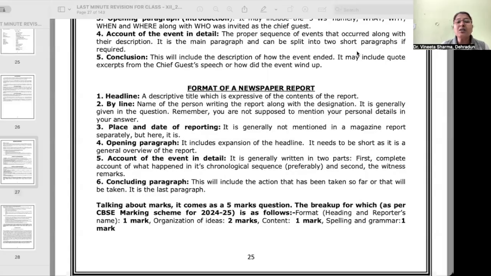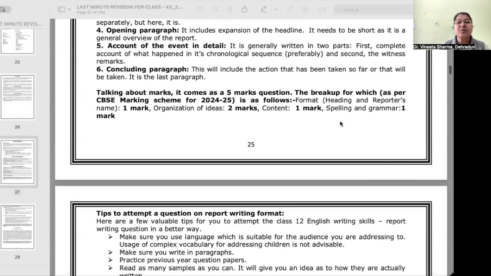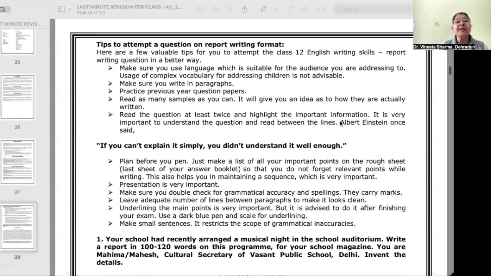Now, talking about marks, it comes as a 5 marks question, the breakup for which is format 1 mark, organization of ideas 2 marks, content 1 mark, and spelling and grammar 1 mark. Now, there are some tips that you should follow to attempt a question on report writing. First, make sure you use language which is suitable for the audience you are addressing. Usage of complex vocabulary for addressing children is not advisable. So write simple language.